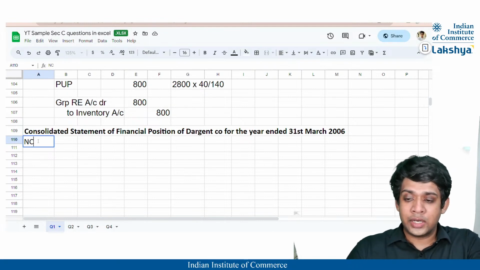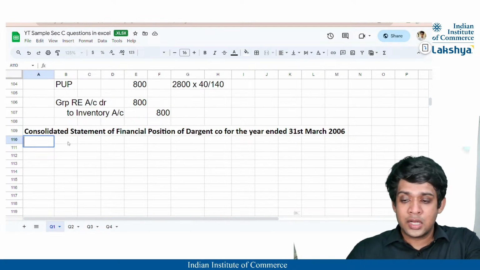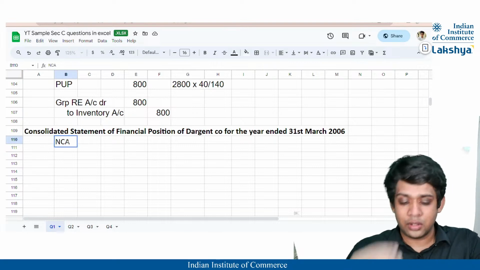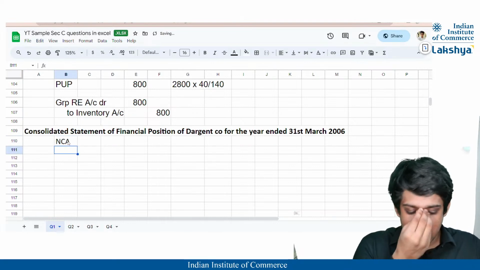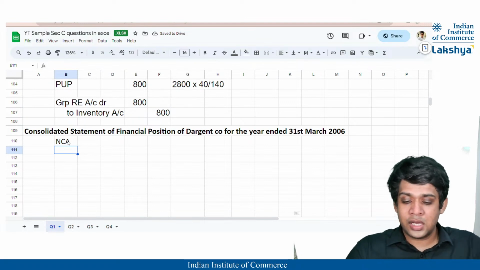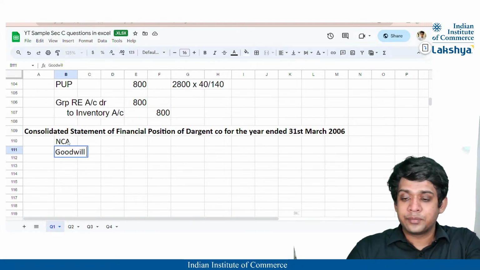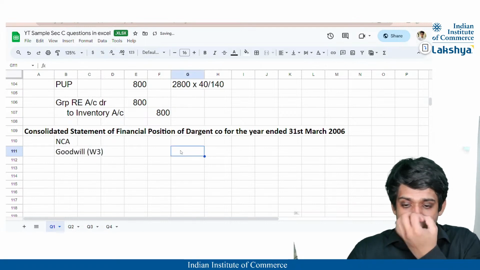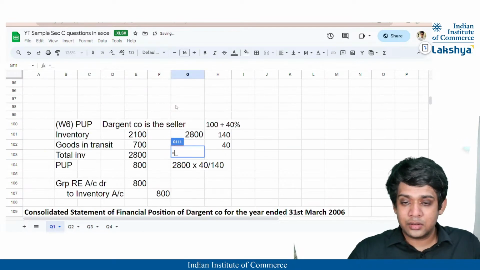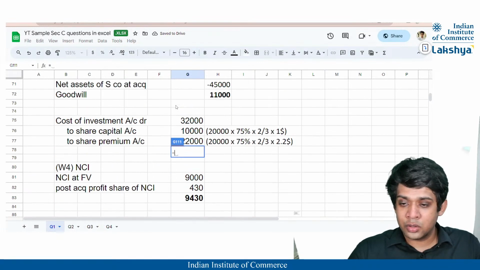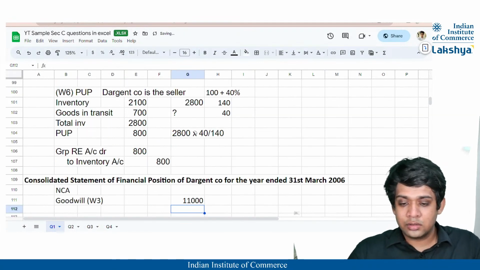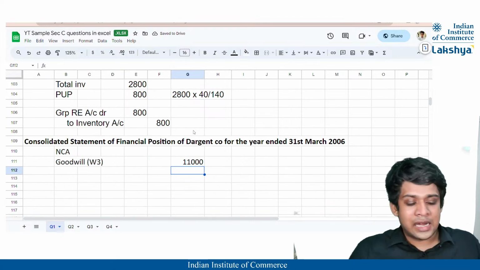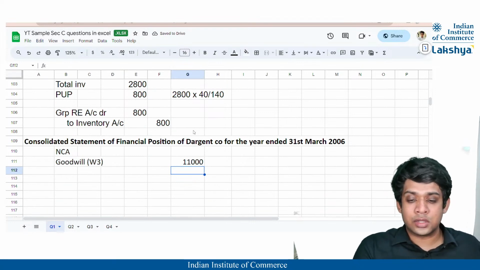Okay. So in our consolidated statement of financial position, the first thing that we see is nothing but the non-current assets, right? In the non-current assets, what do we see? Firstly, we'll write goodwill, that we have already calculated, working note 3, right? The goodwill is going to be nothing but whatever is calculated in working note 3, 11,000, right? Our goodwill is calculated as 11,000.